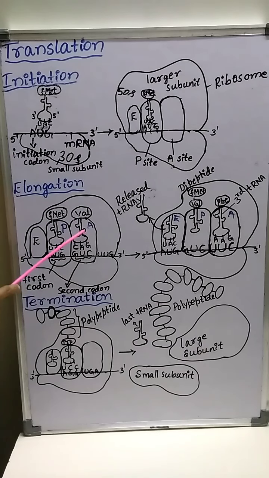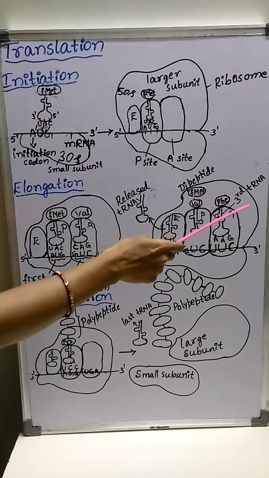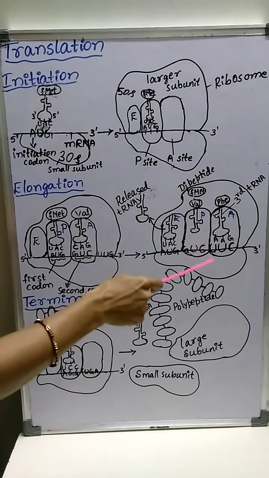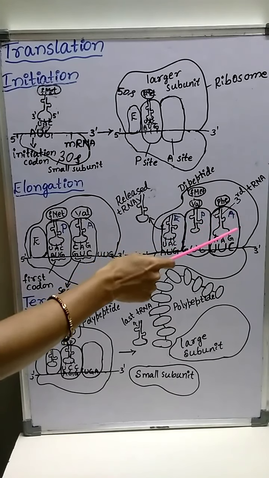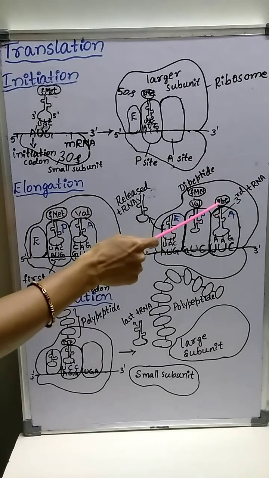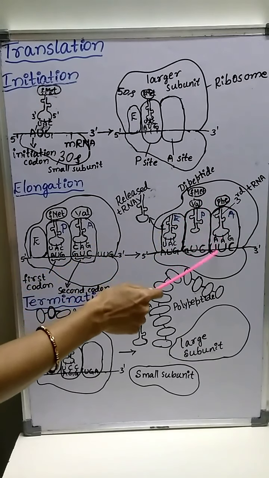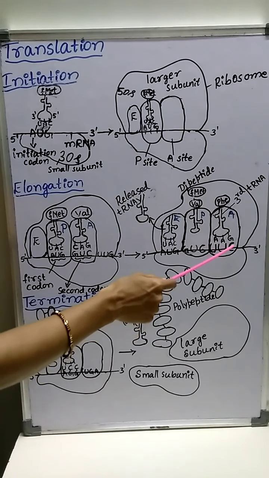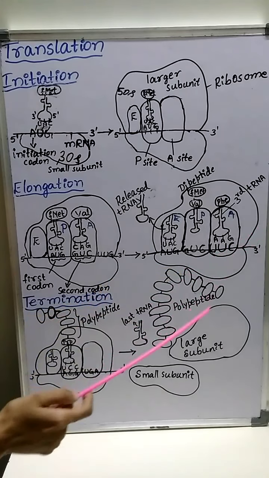Then the second tRNA, which is present in the A site, comes to the P site and leaves the A site. Hence, the third tRNA carrying the third amino acid occupies the vacant A site, and the third tRNA carries the amino acid which is specific for the next codon present on mRNA.